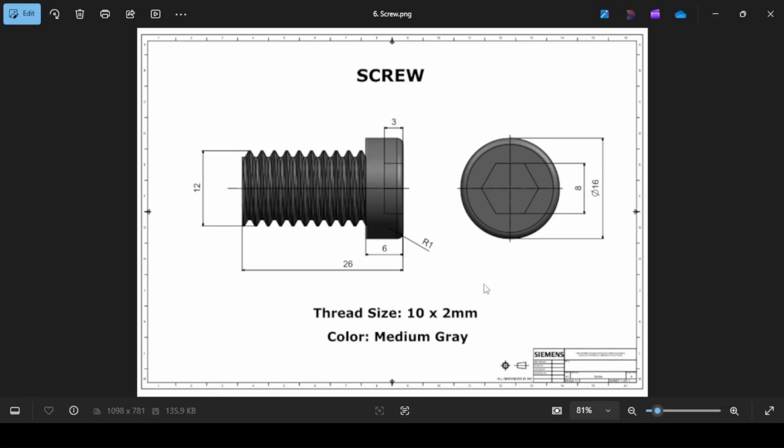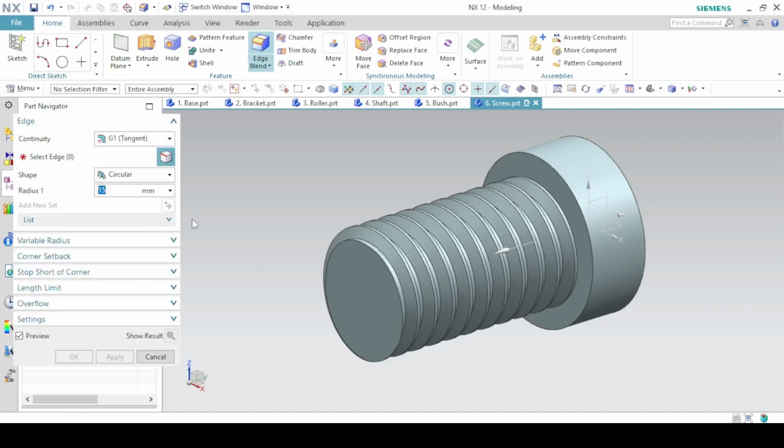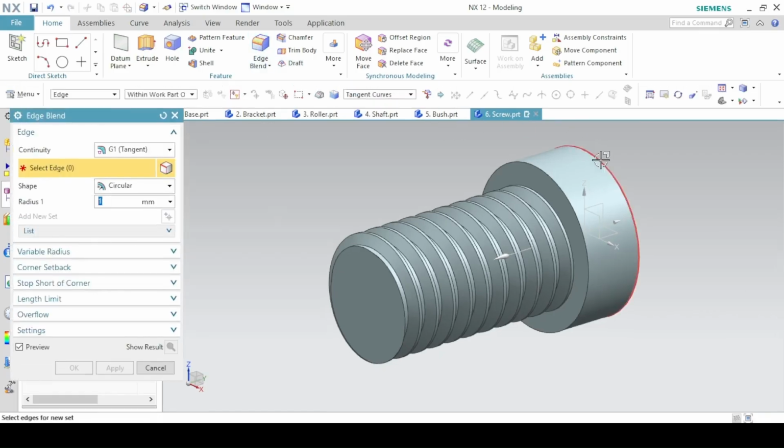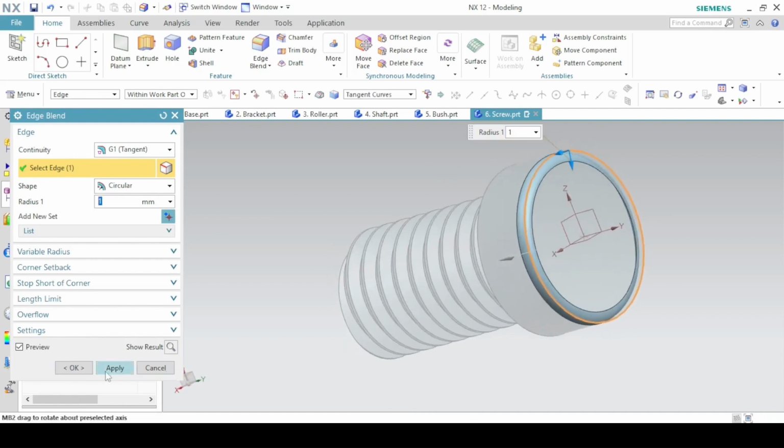And then we add a fillet of radius 1 to this edge. So edge blend, radius of 1, click on this edge. Okay.